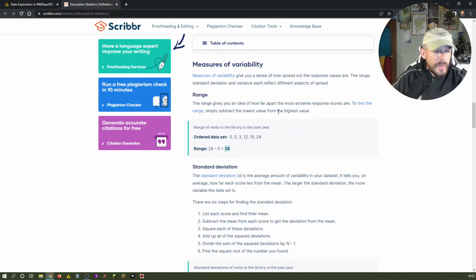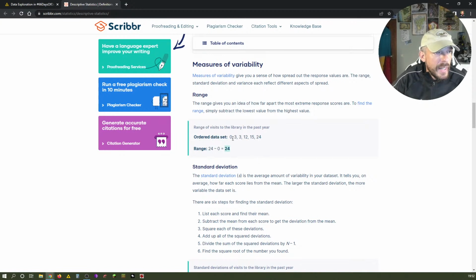So the range is the first kind of KPI that we're looking at here. The range gives you an idea of how far apart the most extreme response scores are. So that means what are the outliers if you want. So simply subtract the lowest value from the highest value. So 0, 3, 3, 12, 15, 24, subtracting the lowest from the highest is a range of 24. That's the range between the lowest and the highest.